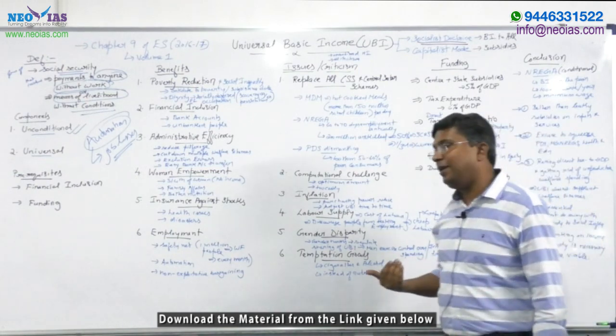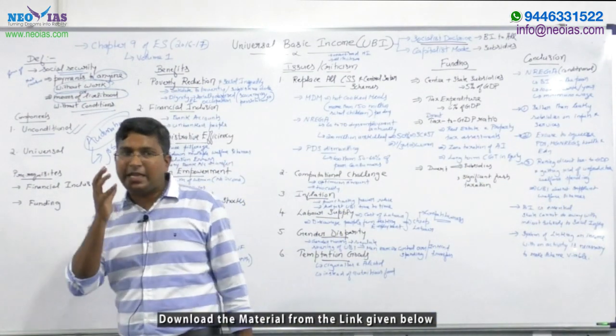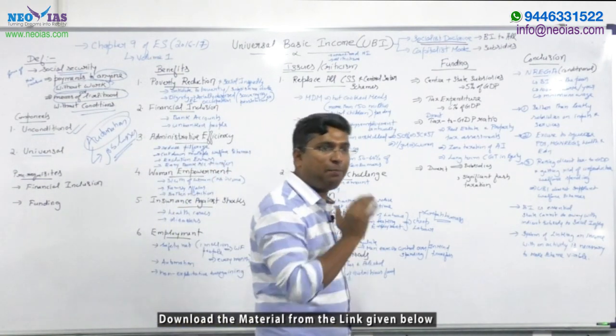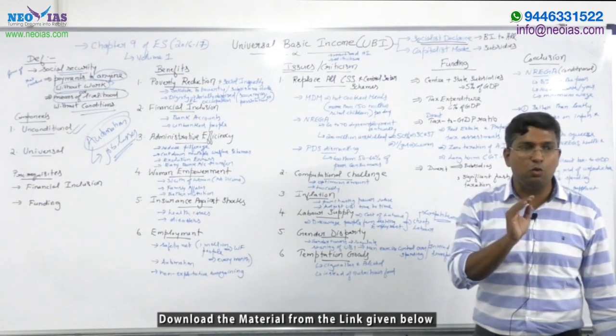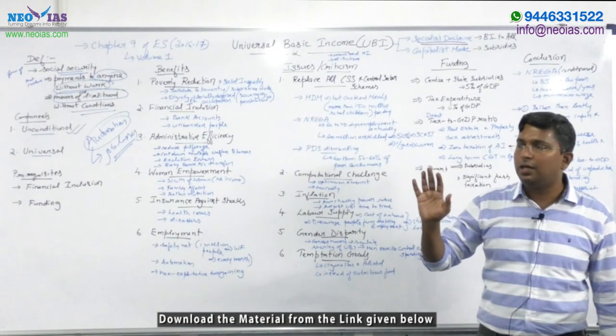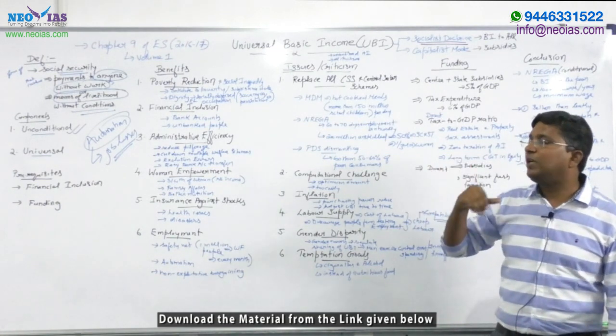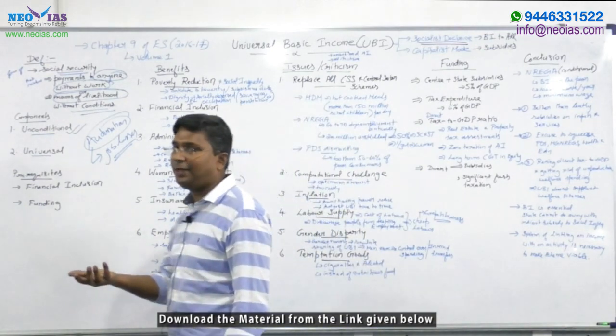At the same time, keep this in mind, it also has a capitalist angle. When the government gives you minimum income, at the same time the government will terminate or stop giving all the subsidies given by the government presently.